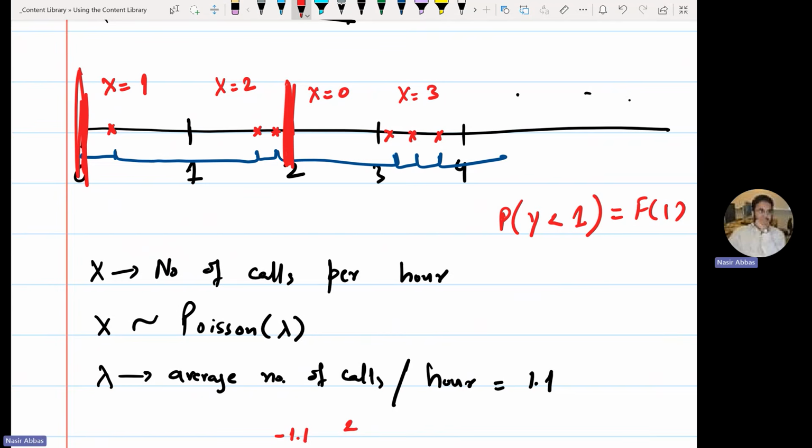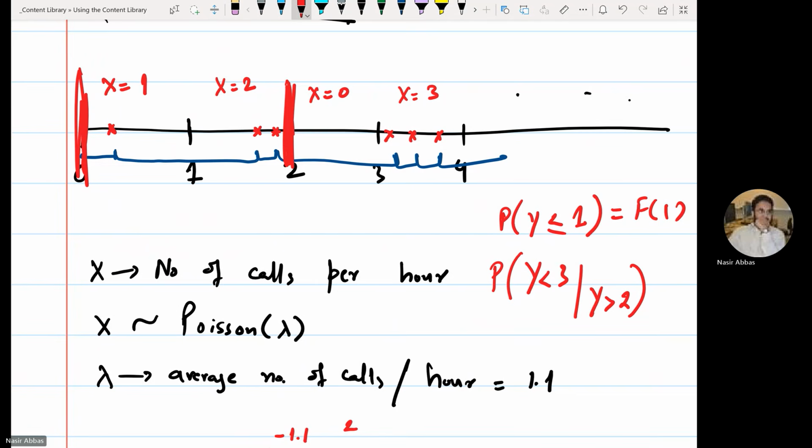it doesn't matter. In a continuous random variable, equal or not equal does not matter, because at specific points, the probability is 0. Now, if I tell you that there was no call in the first 2 hours, what is the probability that there will be a call in the next hour? This means I'm asking you that y is greater than 2, what is the probability y will be less than 3?